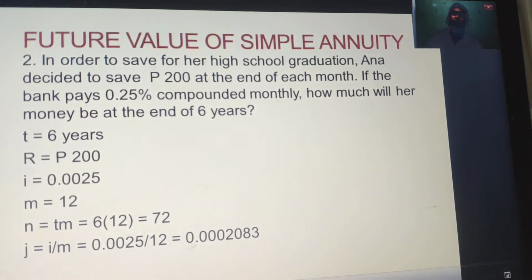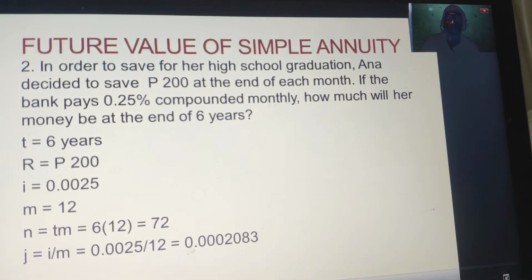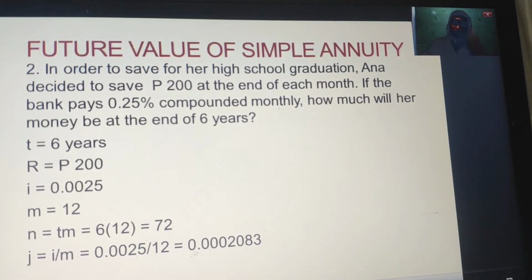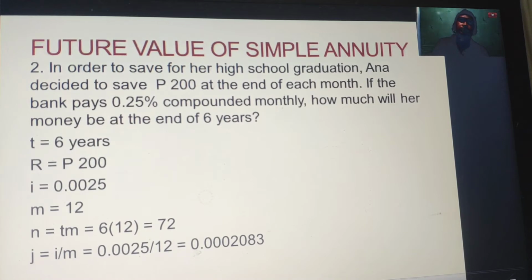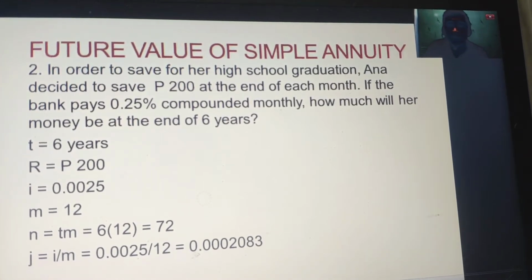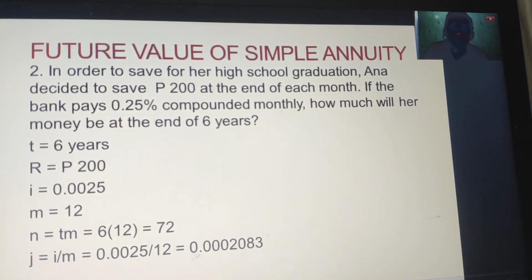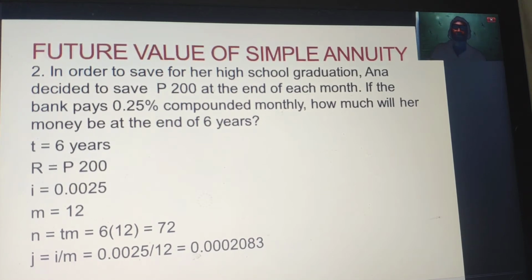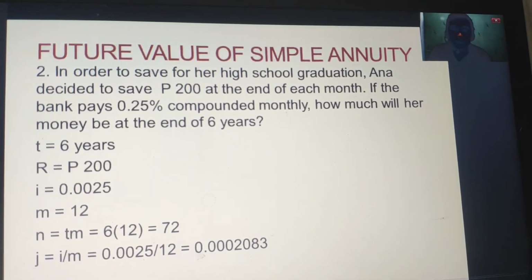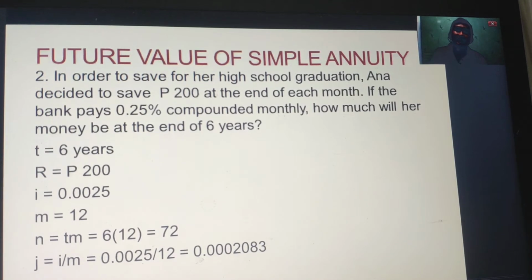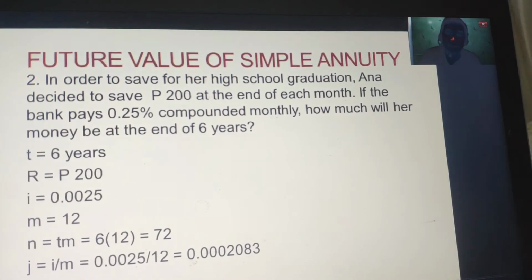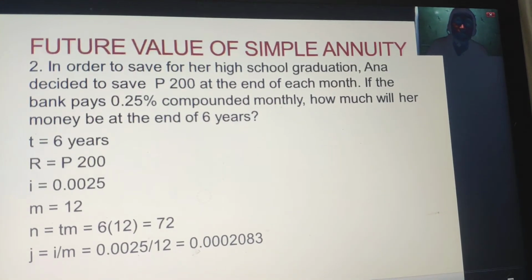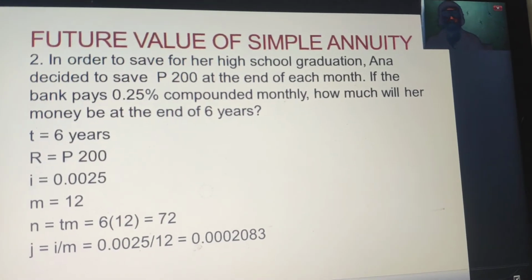So once again, we have a term of 6 years, or T is 6. R, which is the monthly payment, is 200 pesos. We have the interest at 0.0025. We have the compounding of 12, which is monthly. And then to compute N, we have to multiply time by the number of conversions, which is 12. So 6 times 12 is 72.